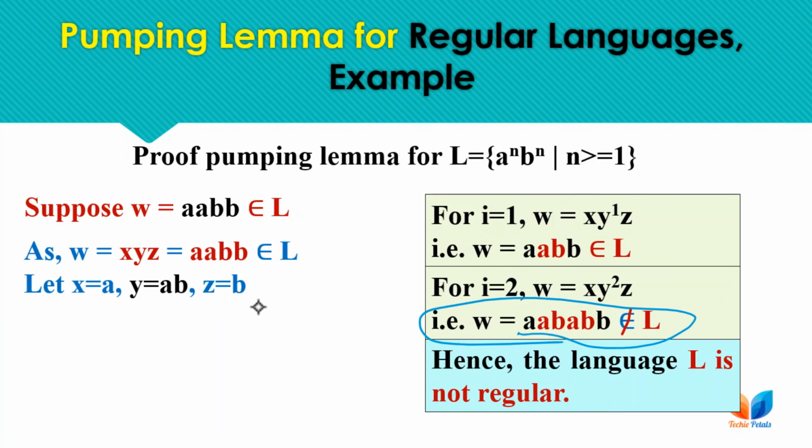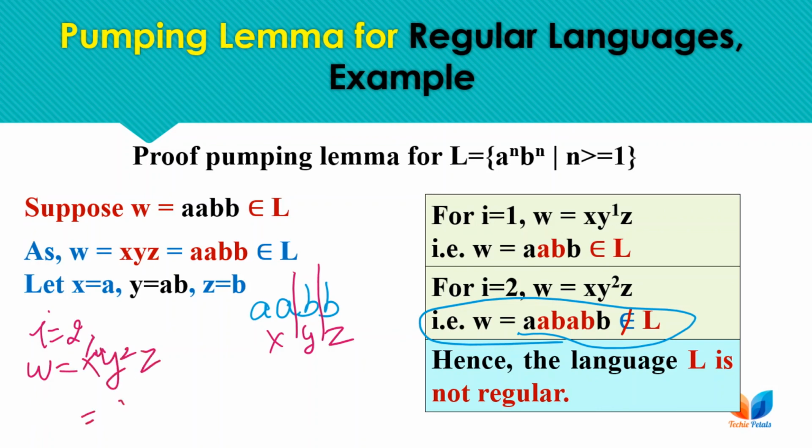Let's take any other partition. If we take the first two symbols as x, the third symbol as y and the fourth symbol as z, then even for i equal to 2 the condition is not satisfied, as after two iterations the string will be this.